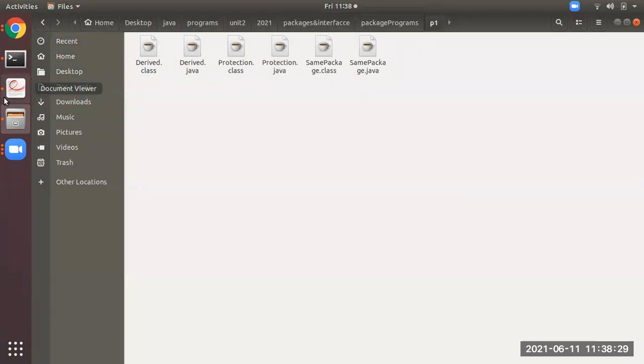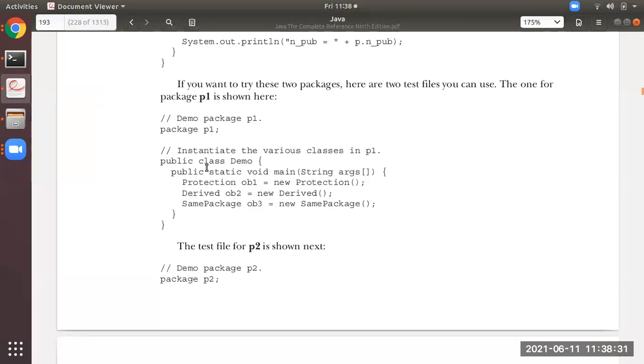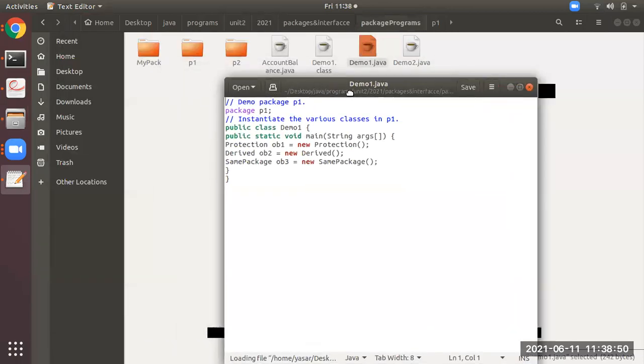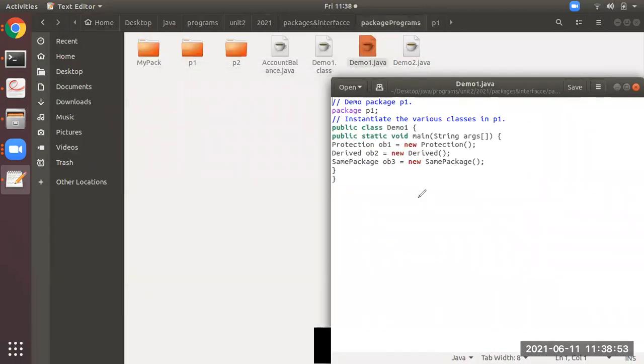Why? Because you see here in this particular Demo1, ob1, ob2, ob3 are the objects of what? The classes Protection, Derived, and SamePackage, which are available in the P1 folder. I will open this. You can see here clearly, ob1, ob2, ob3 are the objects of the classes which are available in P1.